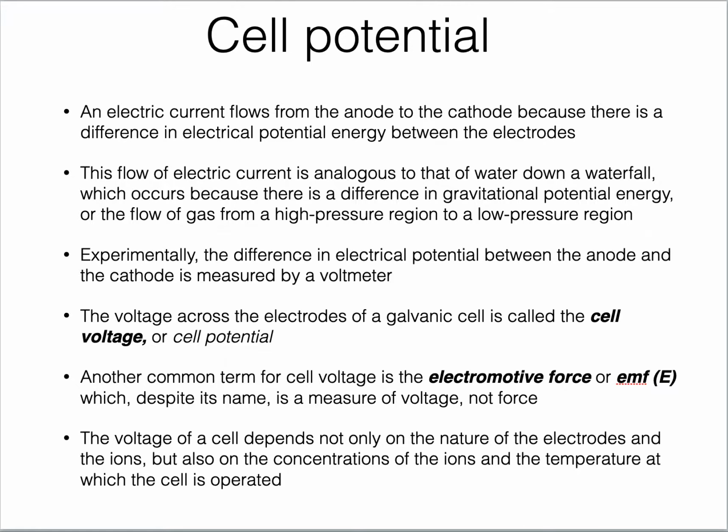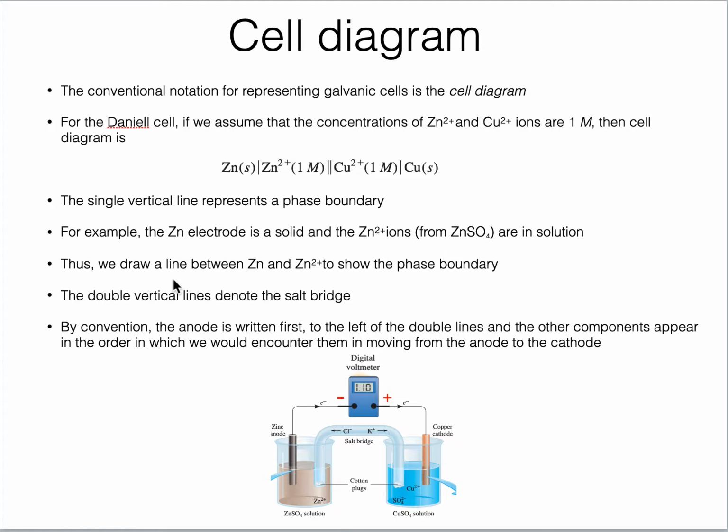Now, if you look at this diagram here, it is the same diagram for the galvanic cell, but there is some kind of meter inserted in between the flow of electrons, and it's showing some reading.